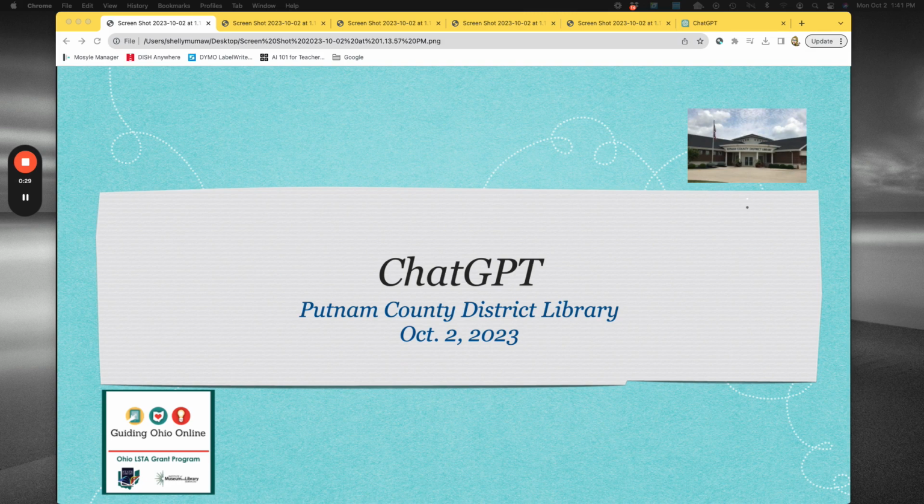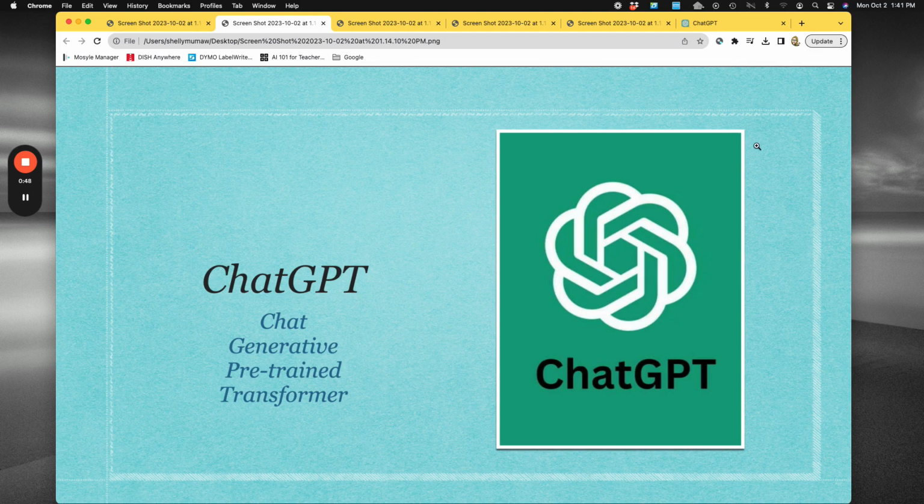What ChatGPT is, is an AI-powered language tool that's been developed by OpenAI and is capable of generating human-like text. What it actually stands for is Chat Generative Pre-trained Transformer. So it's taking information that has been trained and it's transforming that information.